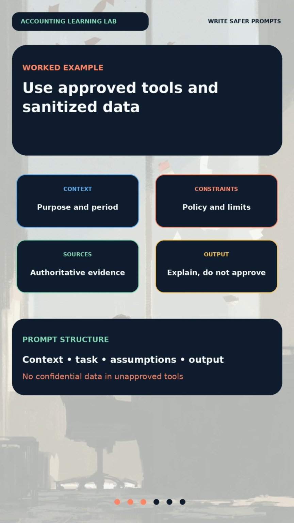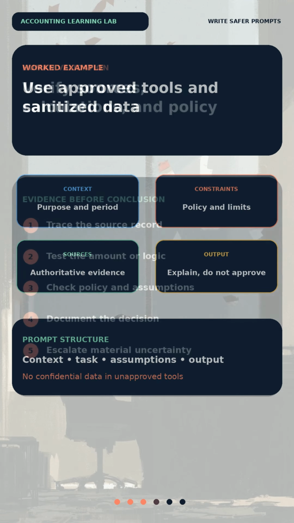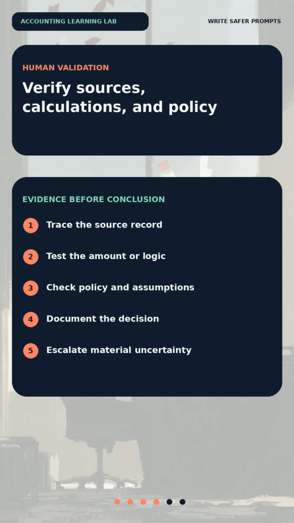Worked example. Imagine a fictional company, North Star Bikes, that received $12,000 from a customer for a 12-month maintenance plan. A safer prompt might say, "Using US GAAP concepts at a high level, analyze this fictional arrangement. Identify the likely performance obligation, explain when revenue might be recognized, list facts that could change the analysis, and provide a verification checklist. Do not invent contract terms or citations. Flag uncertainty." The prompt guides research without pretending that the AI is the final reviewer.